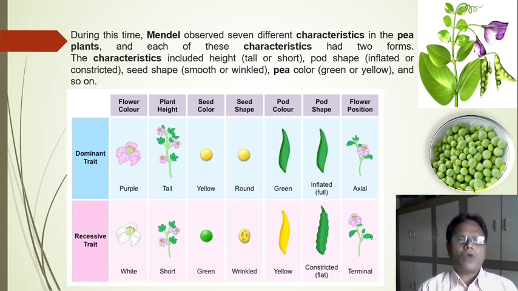The dominant traits are: flower color purple, plant height tall, seed color yellow, seed shape round, pod color green, pod shape inflated, and flower position axial. Likewise, the recessive traits: purple is dominant and white is recessive.